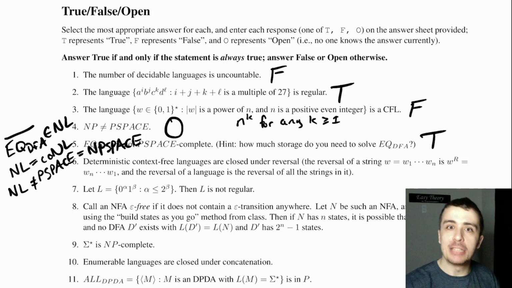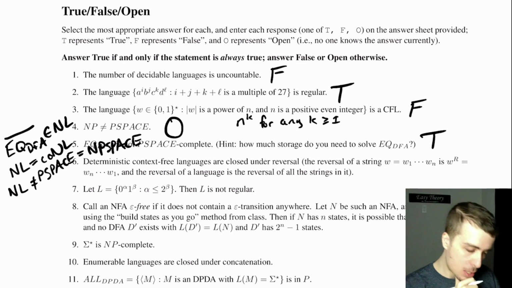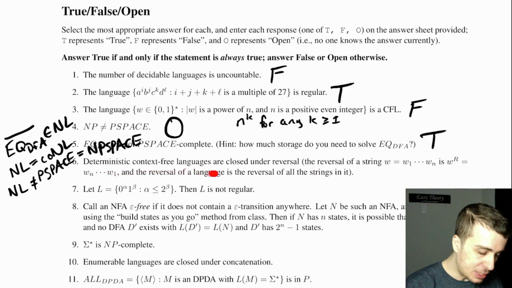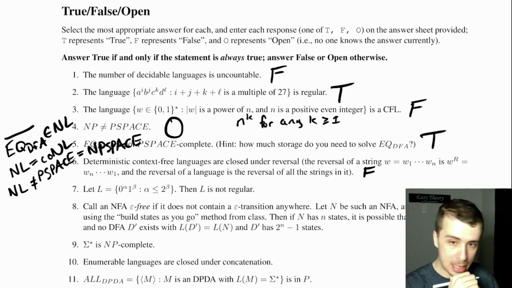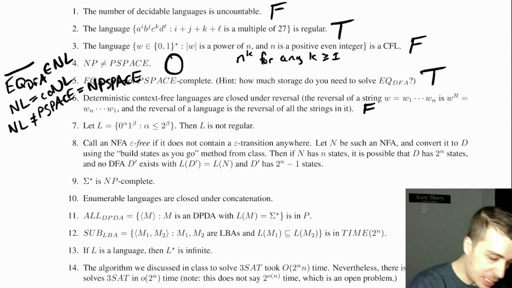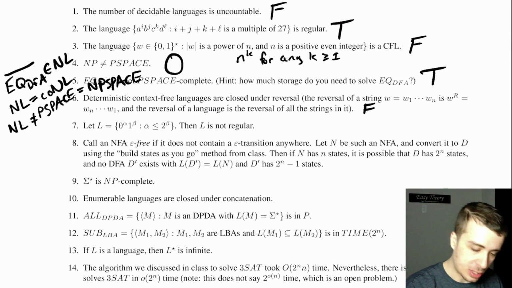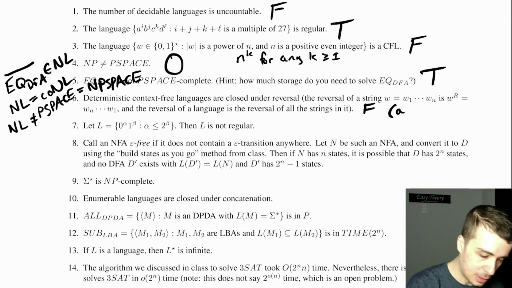It's purely because we can show that it is in NL. All right, deterministic context-free languages are closed under reversal. That is false. And the reason for that is that you can design a language which looks like A plus, let's do it, (A union B union C) star.